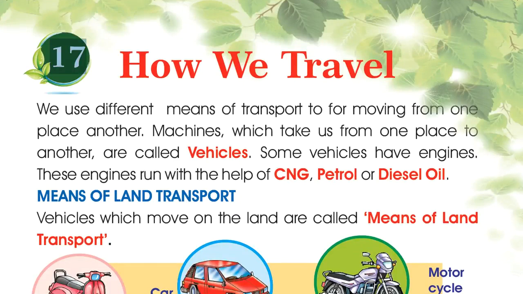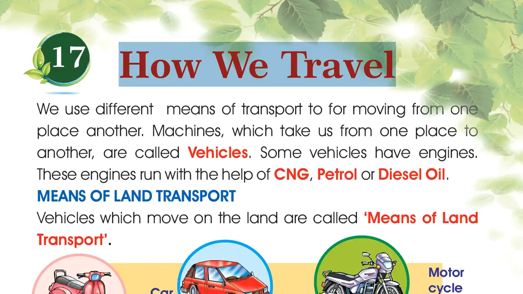Chapter 17. How we travel. Do you know how we travel from one place to another? We use various means of transport to travel. These are machines that we call vehicles. These vehicles have engines that run with CNG, petrol or diesel.